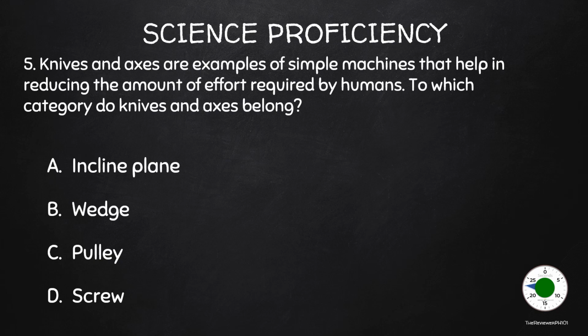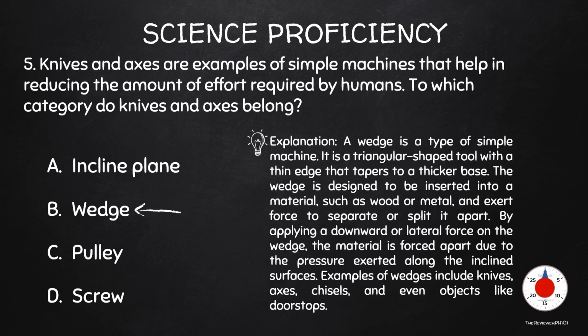5. Knives and axes are examples of simple machines that help in reducing the amount of effort required by humans. To which category do knives and axes belong? A. Inclined plane, B. Wedge, C. Pulley, D. Screw. The correct answer is E.